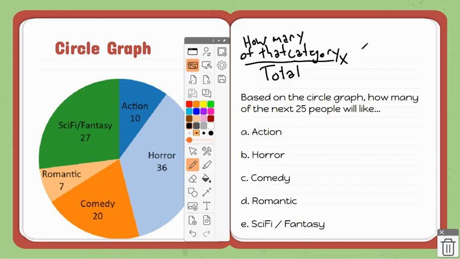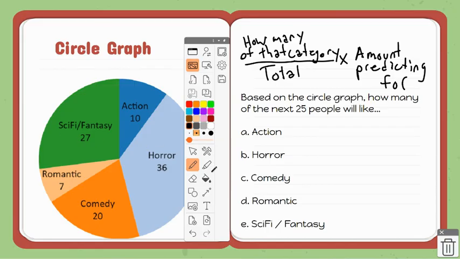And then it's going to be times the amount predicting for. So, it is how many of that category that you're trying to predict for over the total of how many there are in general, times the amount that you are predicting for.